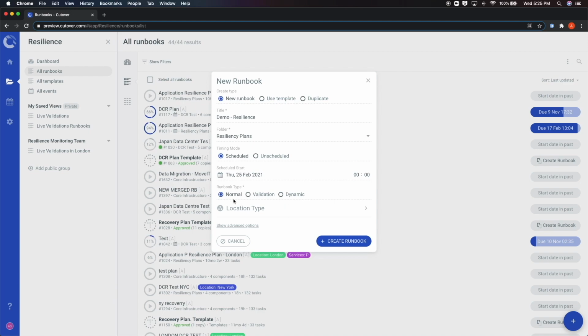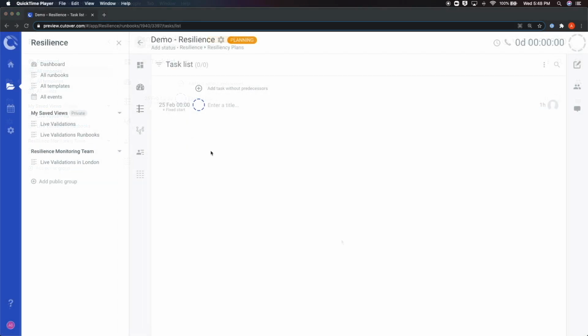Note that these are very similar. However, validation runbooks provide an additional dashboard that displays more data, such as a result of validation tasks. If any other custom field has been enabled for your account, they will show up at the bottom of this box for you to select. Note that custom fields can either be required or optional depending on their specific configuration. Then, you just click on Save Runbook, which takes you to the runbook editing screen.